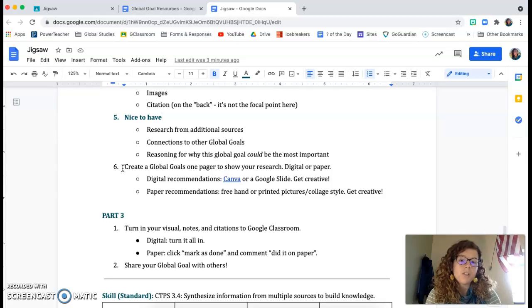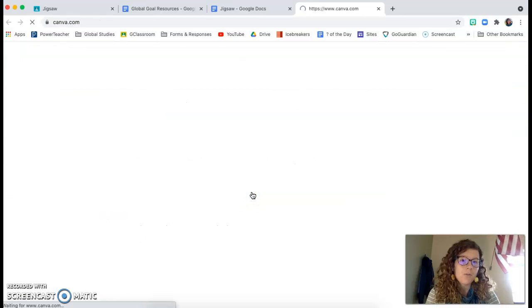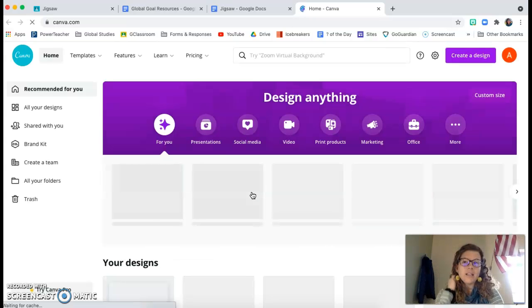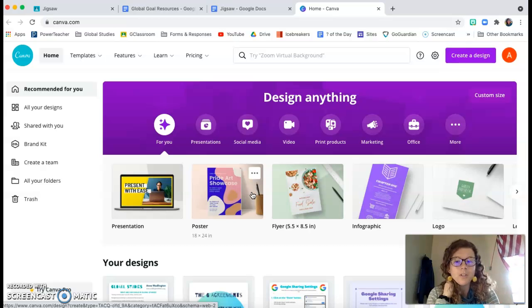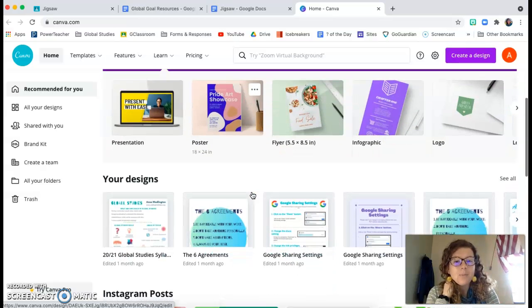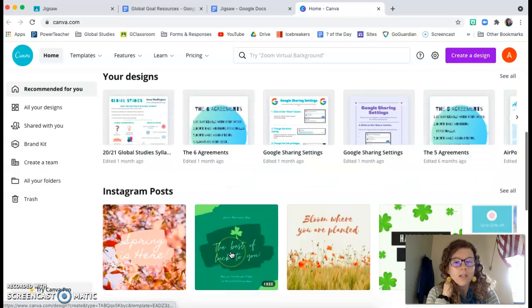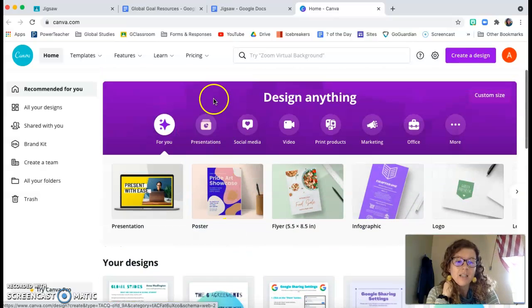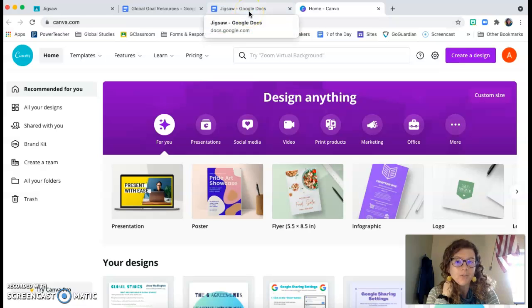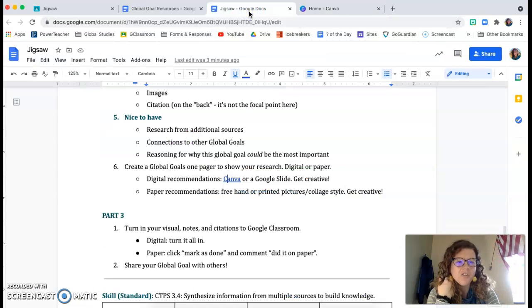If you want to do it digitally, I would recommend using the website Canva, which is linked right here. It will bring you to this website. I think you need to create an account, but you can just create an account and click sign in with Google. It has templates and things that you can use. These are some of the ones I've made. It has templates that are set up that you can populate and fill in with your own information, and you can change the color, the images, all that stuff.